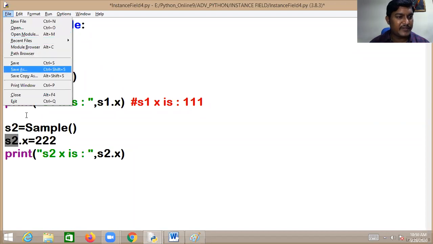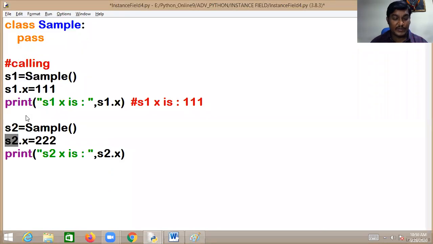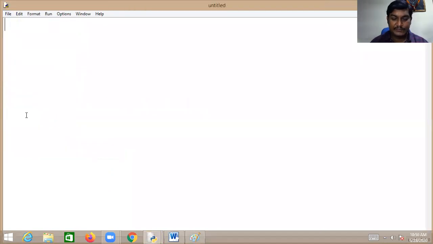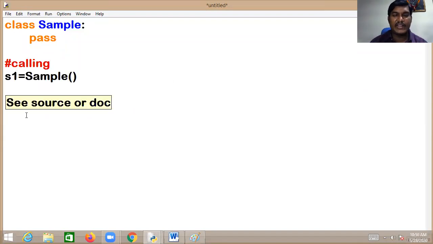I want to go with that. File, new, then class Sample. Then it is completely empty. Now I want to call it. Sir, nothing is there to call. But anyway, I want to create an object, a Sample object. It's an empty object.